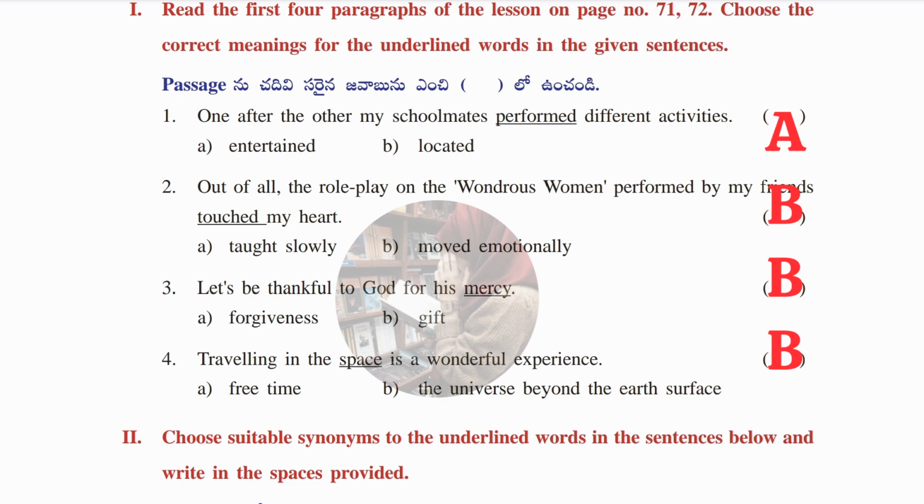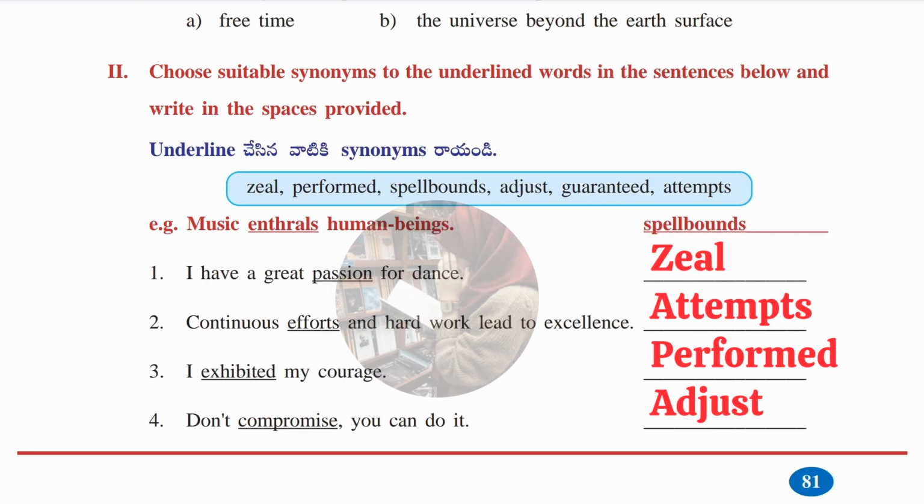Let's see the third one. Let's be thankful to God for His mercy. Mercy is underlined. So its meaning is A, forgiveness, B, gift. Answer is B, gift. Fourth one. Traveling in the space is a wonderful experience. A, free time, and B, the universe beyond the Earth's surface. What is the meaning of space? It's B, the universe beyond the Earth's surface. Okay, now we'll see the second Roman.